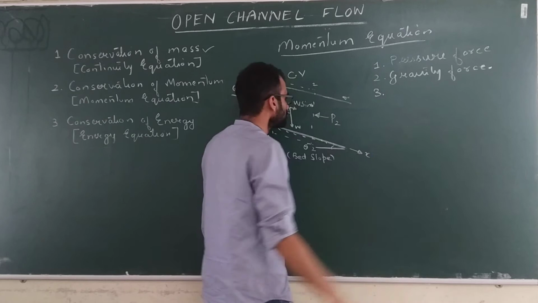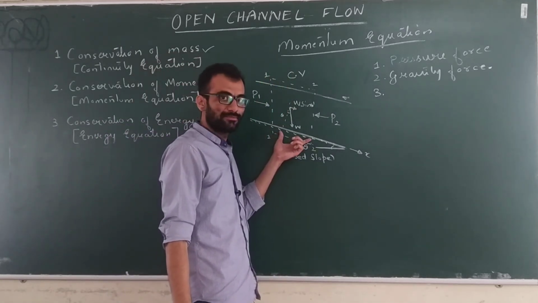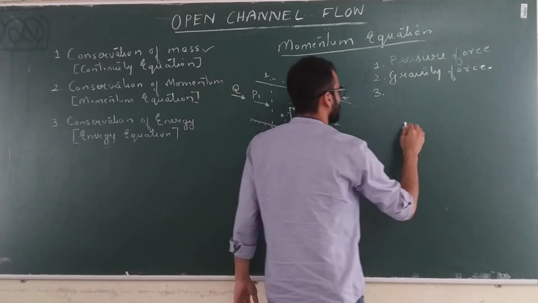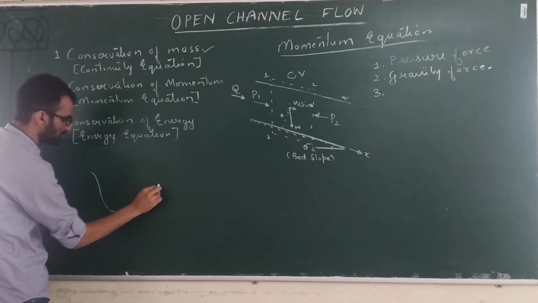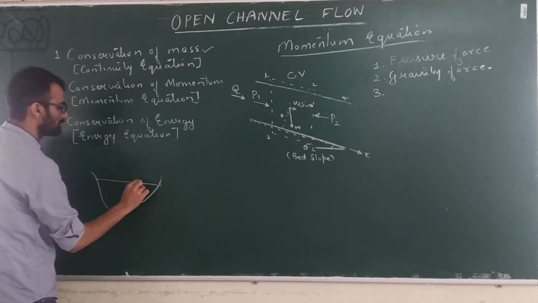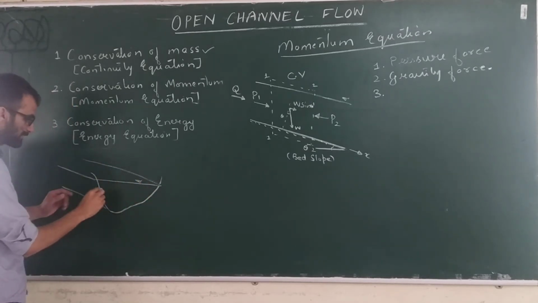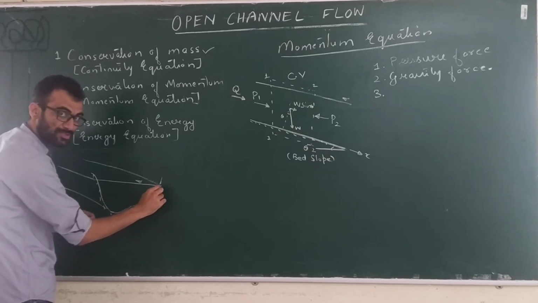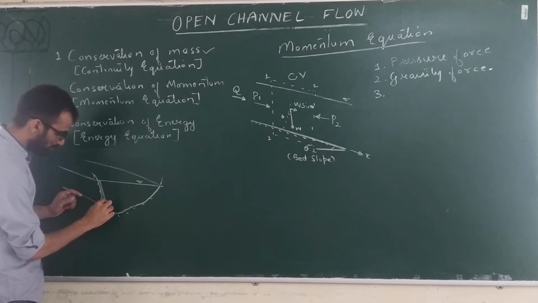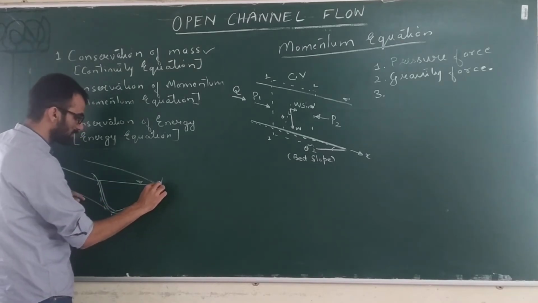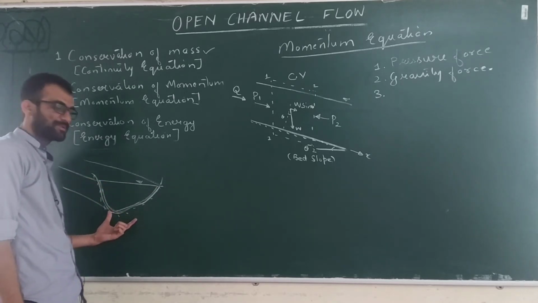And third, if you take the channel bottom or even the sides, let's say this is the cross section, and flow is taking place. This is your channel boundary. The fluid is in contact with this channel boundary on this perimeter, and this particular perimeter is called the wetted perimeter.